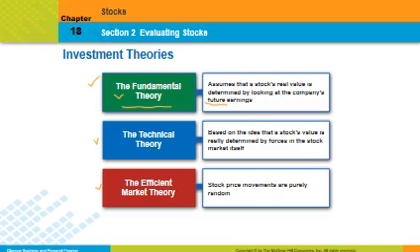The technical theory is based on the idea that a stock's value is really determined by forces in the stock market itself. Technical theorists look at factors such as the number of stocks bought and sold over a certain period of time, or the total number of shares traded. So this is simply supply and demand of the stock itself. All right, and that's what technical theorists do.